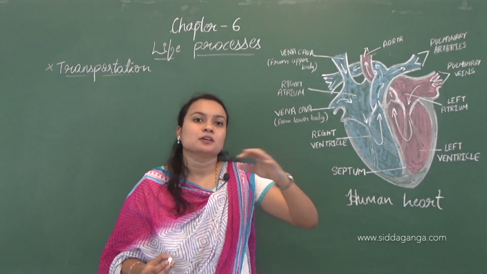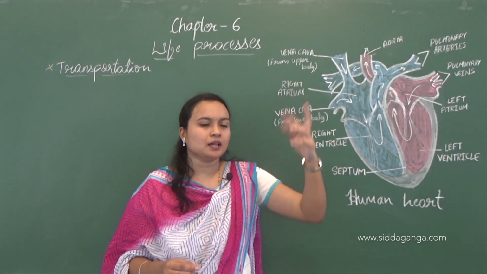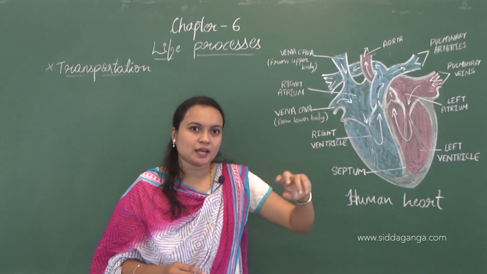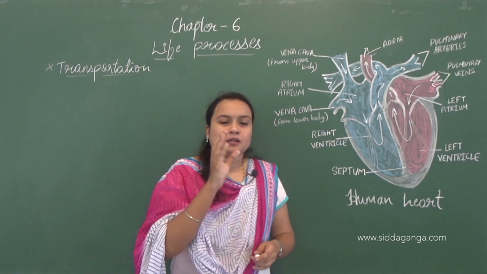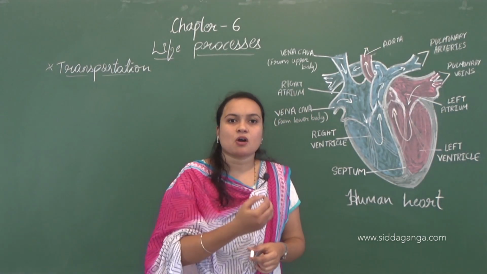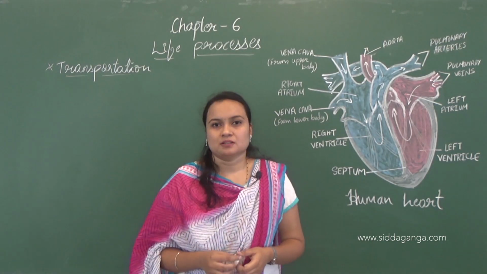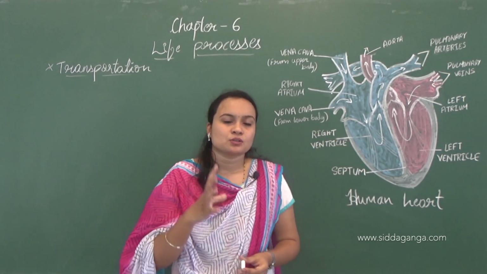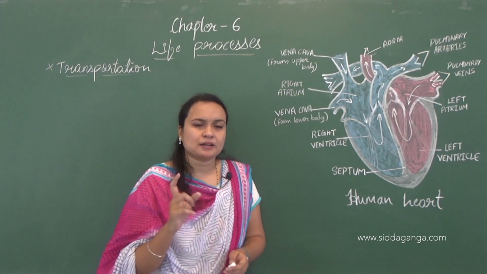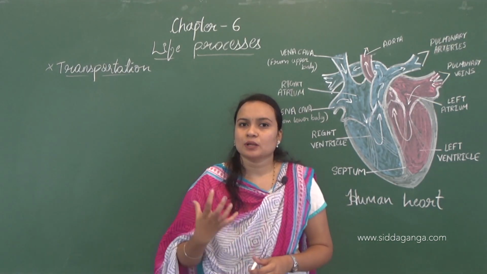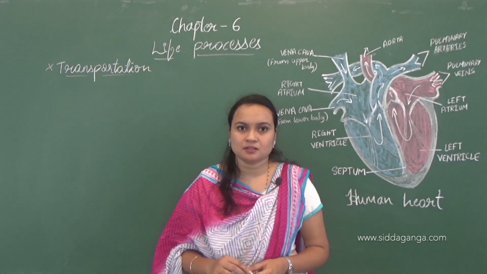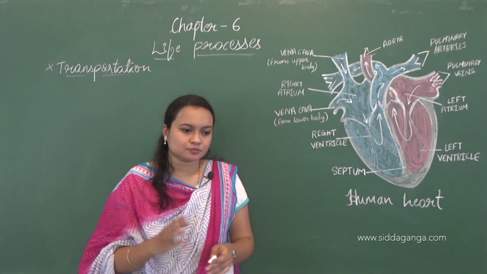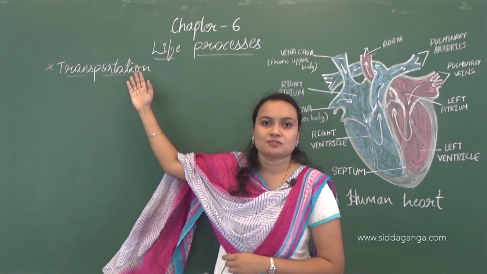dioxide is further transferred to the lungs, and in the lungs the blood vessels will diffuse with the alveoli. Carbon dioxide is diffused to the alveoli, as well as the oxygen is taken to the blood vessels. So here diffusion takes place in the alveoli and blood capillaries. So this was about respiration, and we also studied that the blood will carry the oxygen and carbon dioxide, right? So that is the transportation. So today let us discuss this life process, that is transportation.